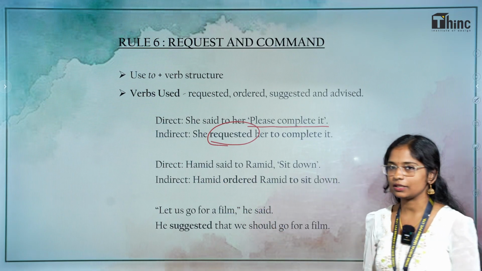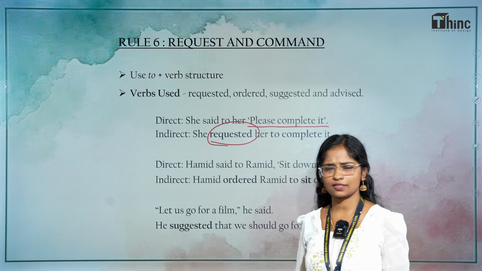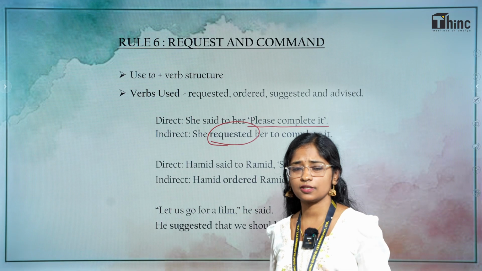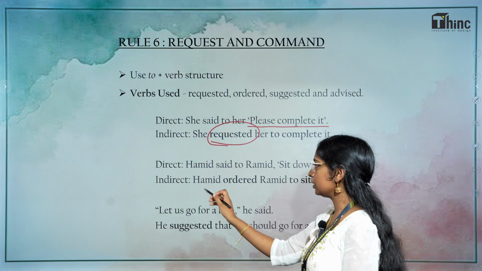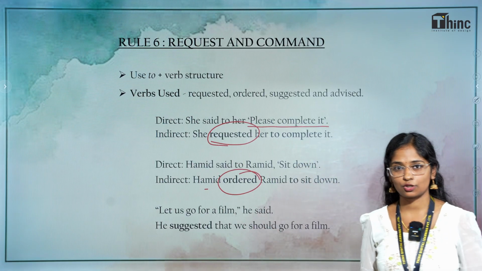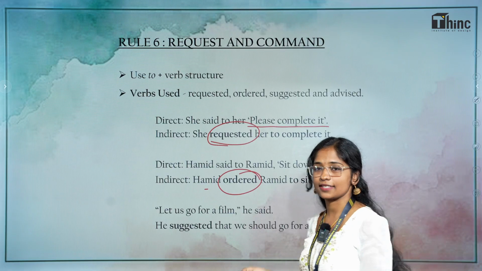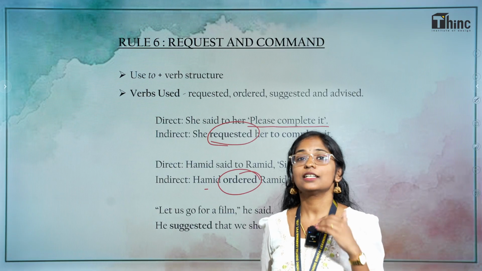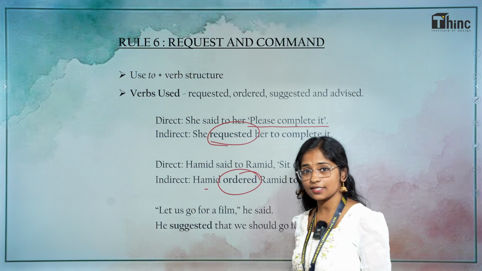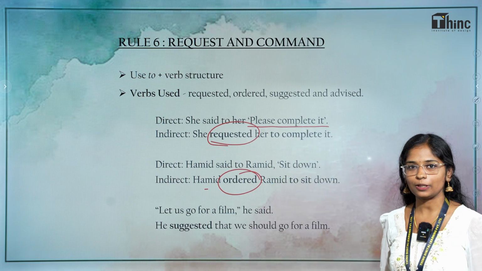Hamid said to Ramit, "Sit down." Is that a request? Sit down is an order. It's a proper order. So, Hamid ordered Ramit to sit down. "Let us go for a film," he said. Let us go. It's a suggestion. So, he suggested that we should go for a film.